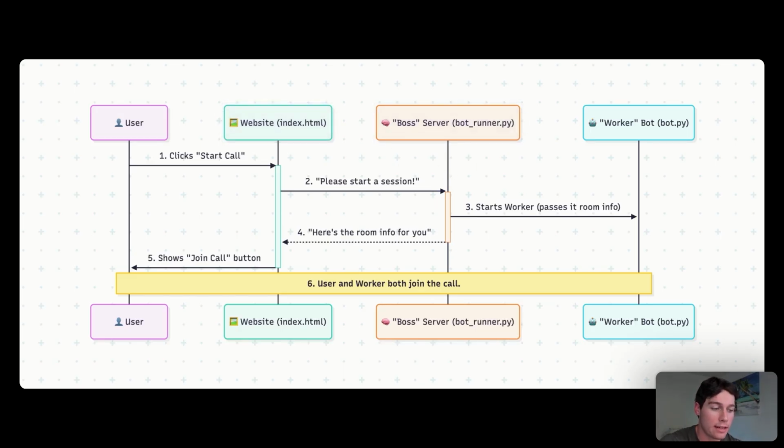Now this boss server is really just one file, which is going to be bot.runner.py, and this is our orchestrator or the brains of this operation. When it gets that "please start a session" request from our website, it wakes up and does 3 critical jobs very quickly. First, it creates the actual room.